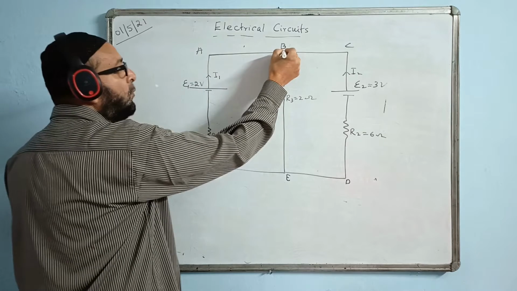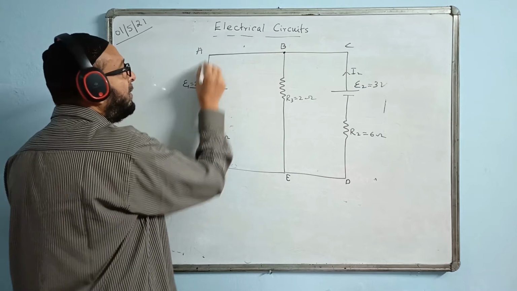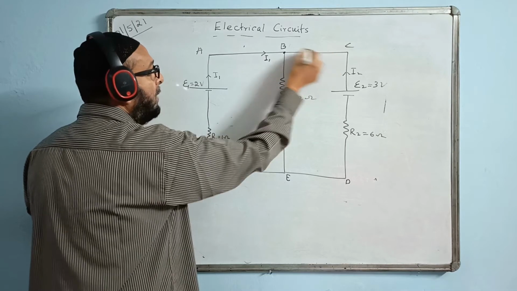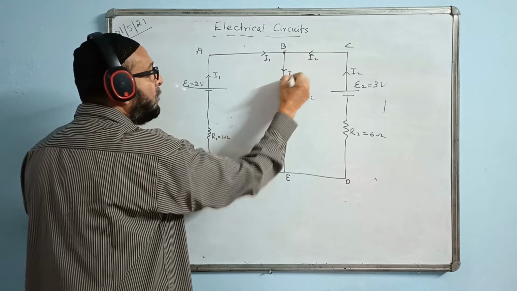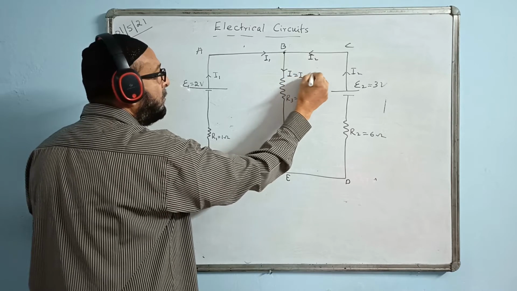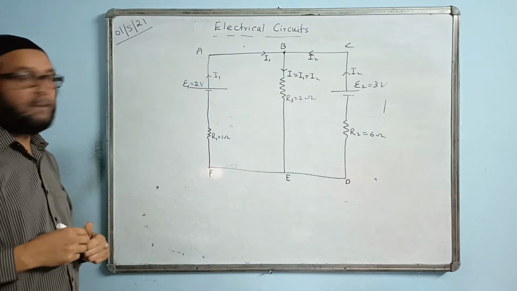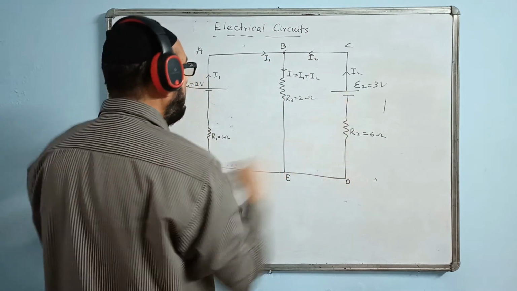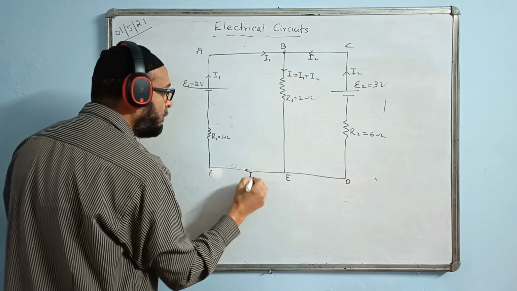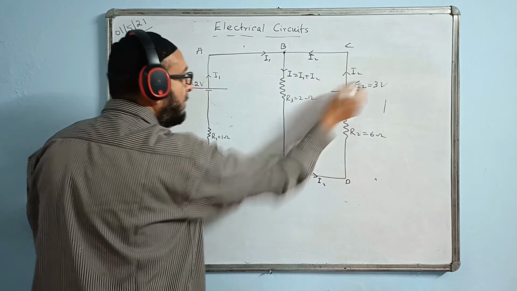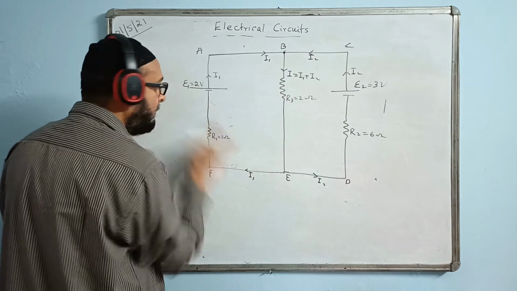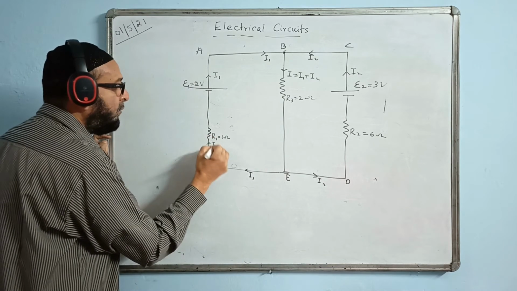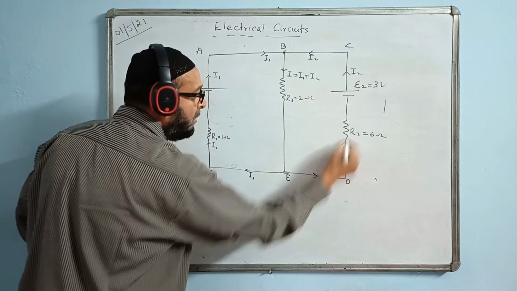So first, we can see these junctions. I1 comes here all the way. I2 also comes here all the way. They are added up together and becoming actually I, and this I value we can write here as I1 plus I2. I1 and I2 are joining together and flowing like this in this part. But here again they are getting separated. The current I1 will go back to its own source and I2 will go back to its own source again. That means the current flowing through this is I1 and the current flowing through this in this direction is I2.